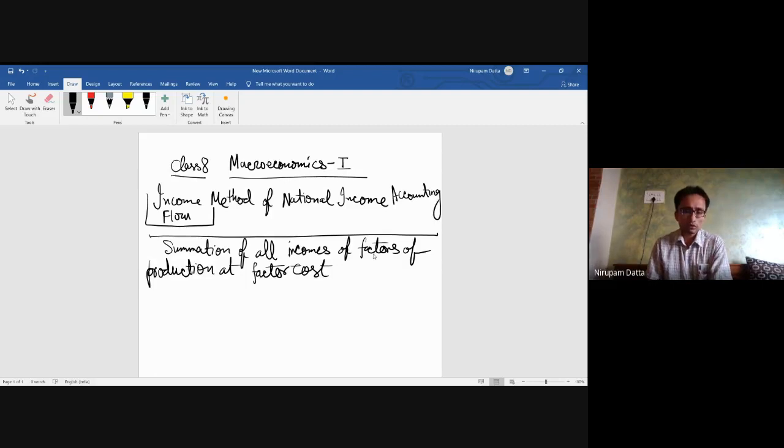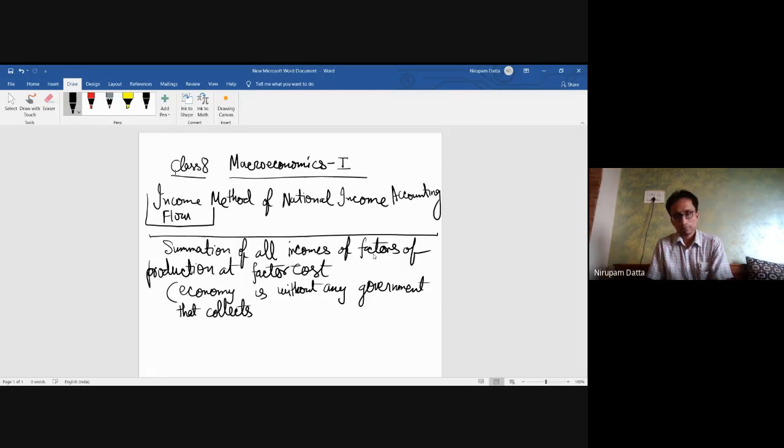will also be equal to the national output, that is GNP or GDP, at market price, provided the economy is without any government that collects indirect taxes.